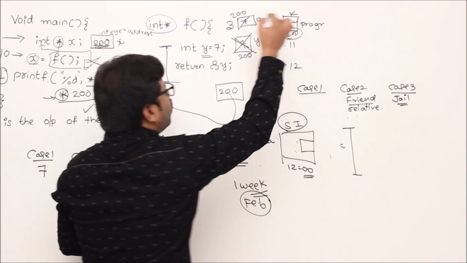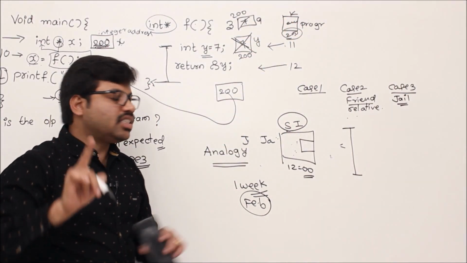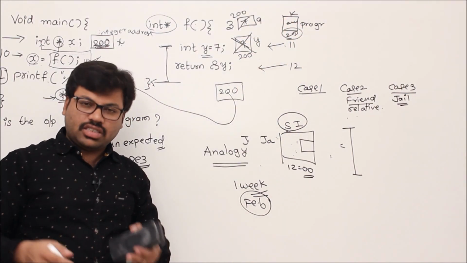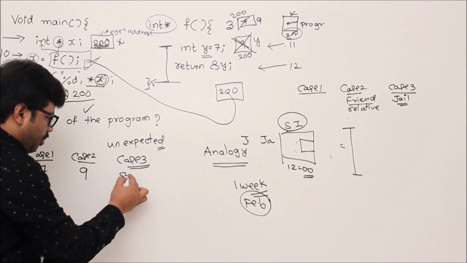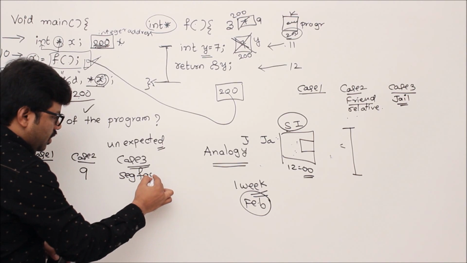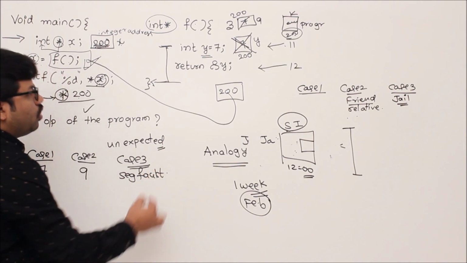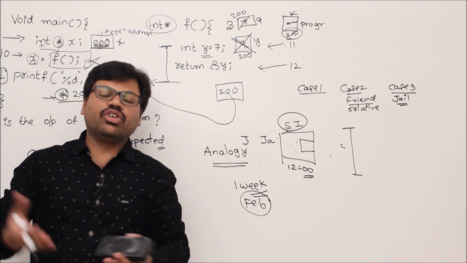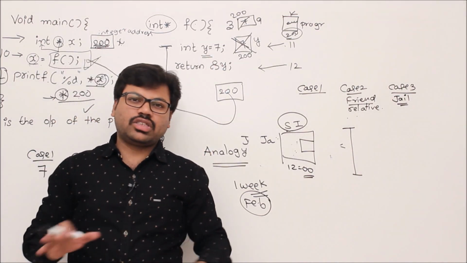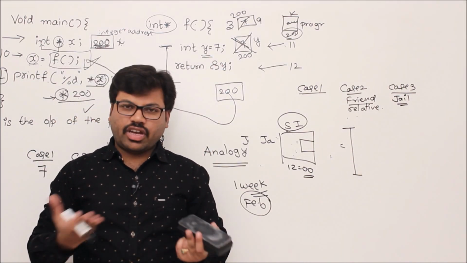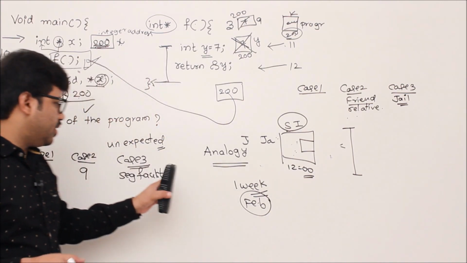Now it's not part of your program. Then if you try to access that 200, the operating system generates a trap, otherwise known as a segmentation fault. That's why you get a segmentation fault, and the operating system says you reached beyond your program. Maybe you reached another program. That is not possible in a good operating system environment, right? So that's why these three cases arise.